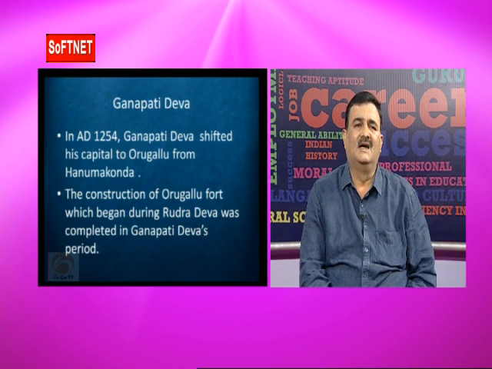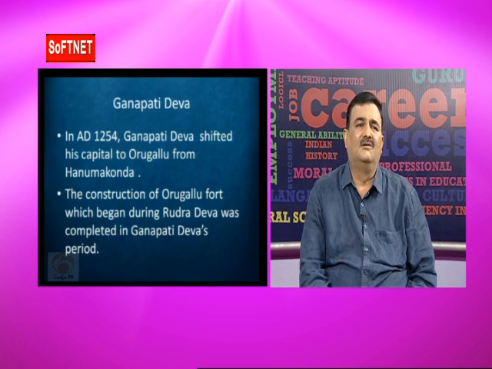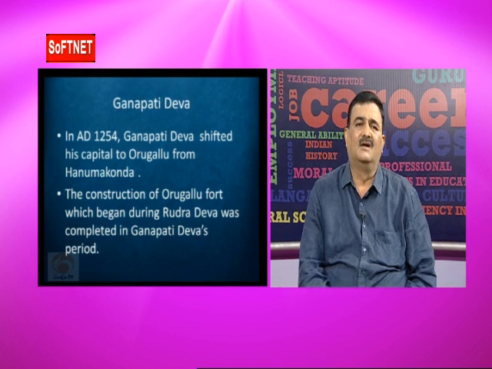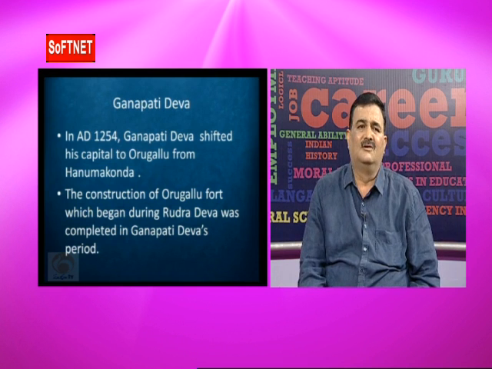The answer is Ganapati Deva, in 1254 AD. In previous examinations, they asked who started the construction of the Orugallu fort. Prola II was the answer.